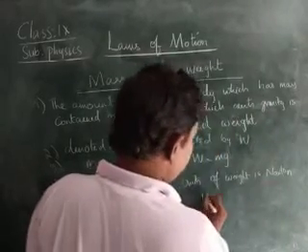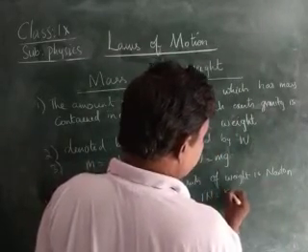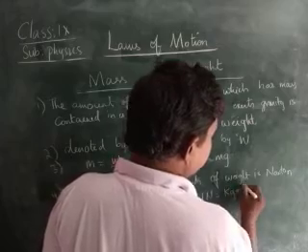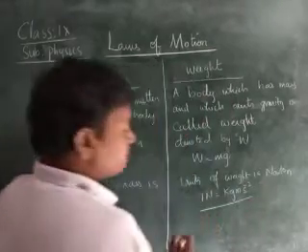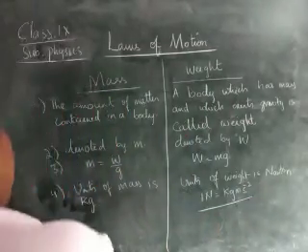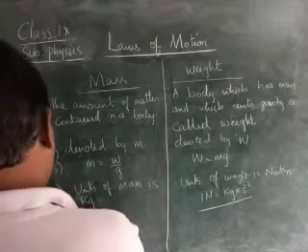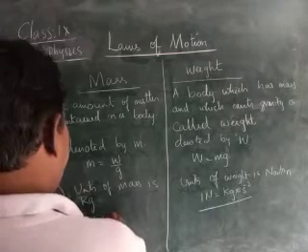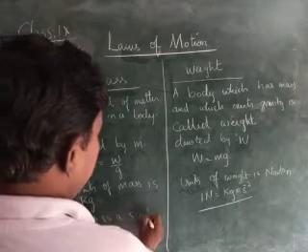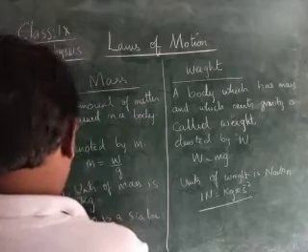That is, 1 Newton is equal to 1 kg meter per second square. And here mass is a scalar quantity.